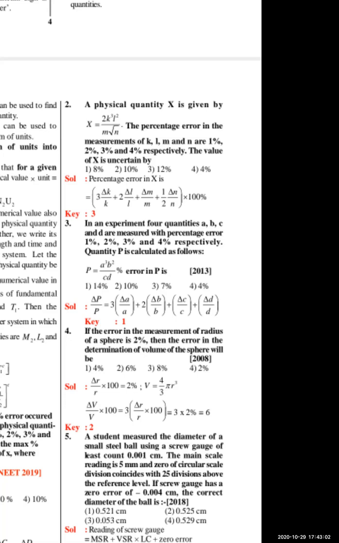The remaining problems we are going to discuss tomorrow morning and tomorrow evening class also. Please don't miss it. Tomorrow morning 7:30 to 8:30 we have class. Please inform your friends also.